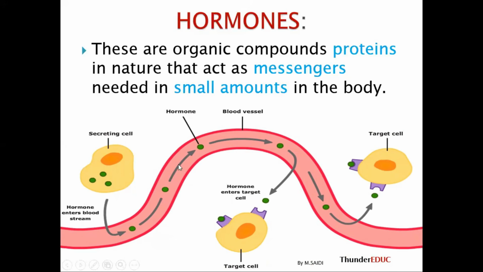Now the blood takes the hormone to the target. They have receptors to receive these hormones. So as they are going, once they receive, they find the target cell. Now it joins the target cell. For example, this is the breast, and this breast is going to start producing milk. But it came from where? It came from the brain.